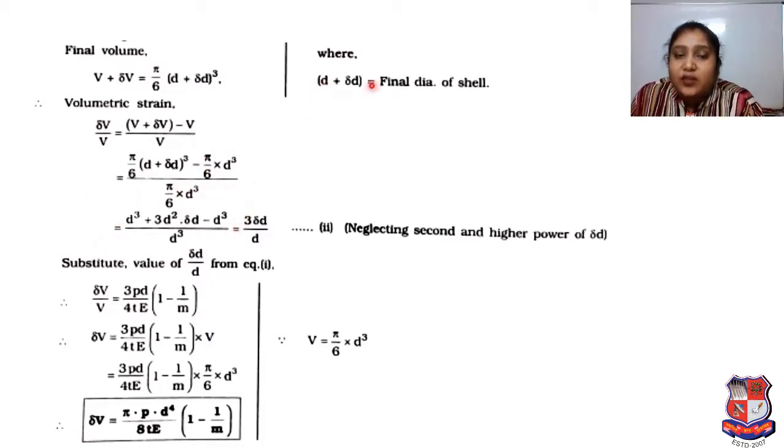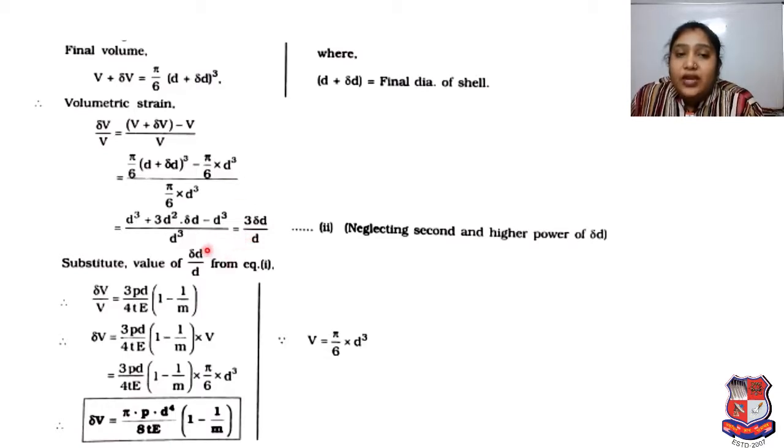Here I have clearly mentioned in the PPT that D plus delta D is the final dia of the shell. If we simplify that, we will get D cube plus 3D square into delta D minus D cube upon D cube. So after simplifying, finally we will get delta V upon V equal to 3 delta D divided by D. This is our equation number 2.